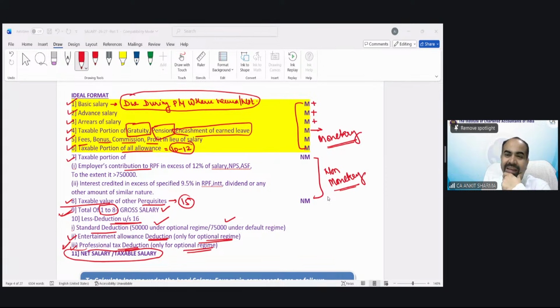Golti Anil is saying, sir, we have to focus on permutations and combinations, right, sir, like a mix of various allowances, etc. Just do not worry, I will explain everything. Again, Aditya is saying, what is ASF? Approved Superannuation Fund. We will discuss that also. NPS, ASF, abbreviations, everything is going to be discussed.